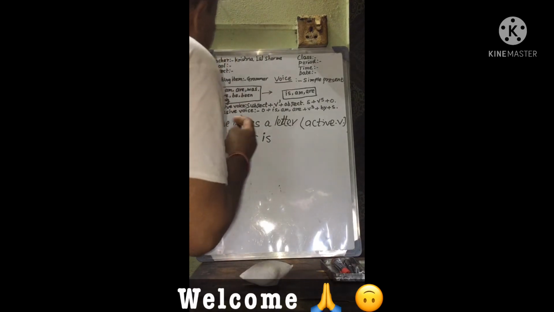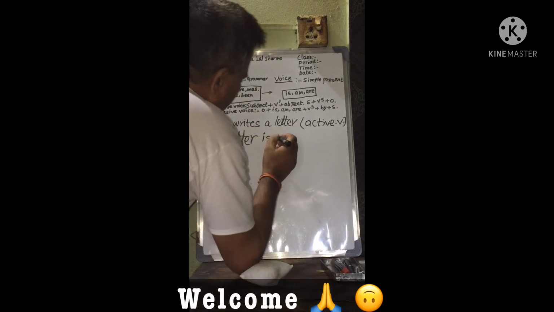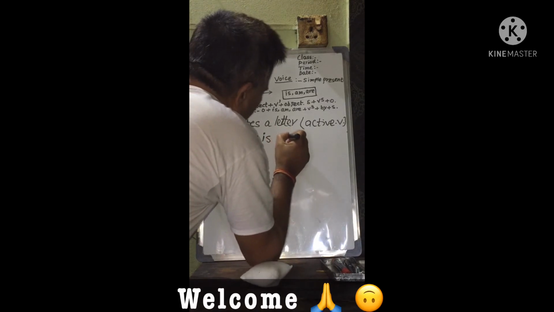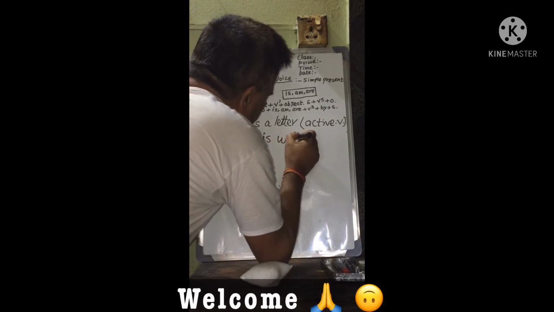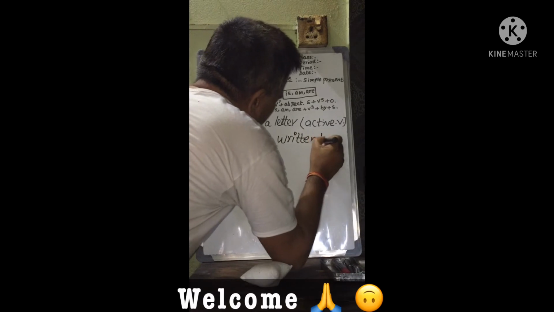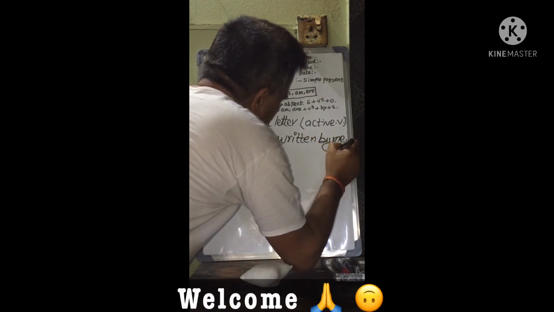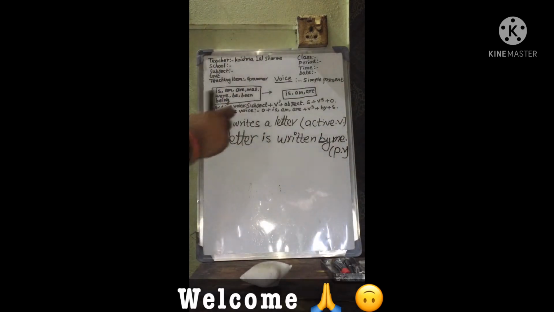Now let us see these two examples. "A letter is written by me." This is passive voice.